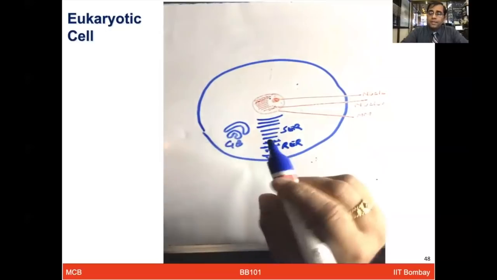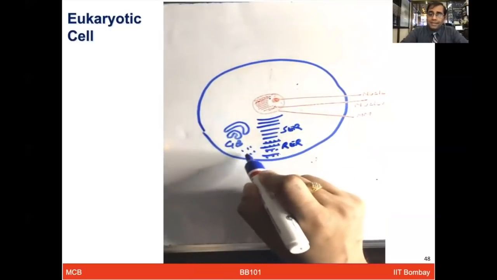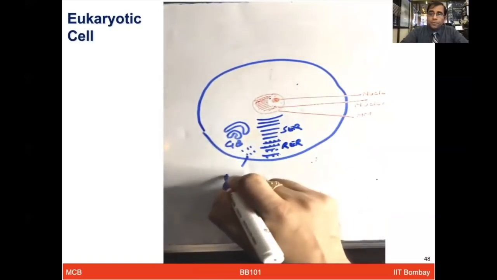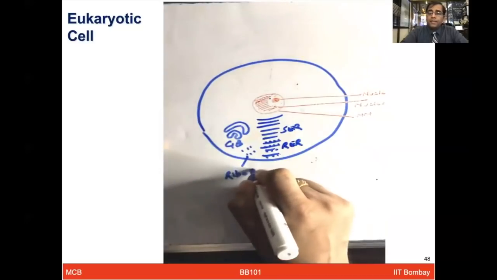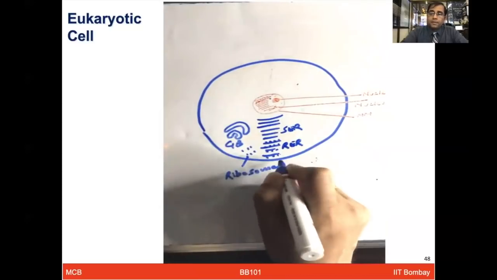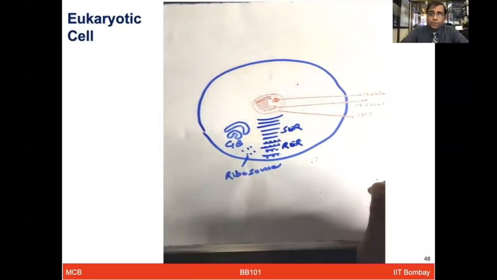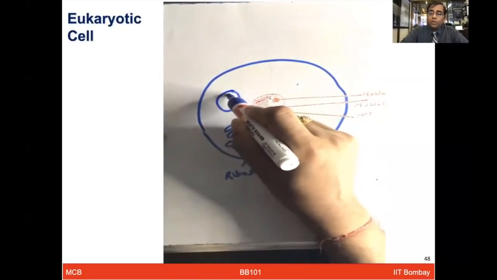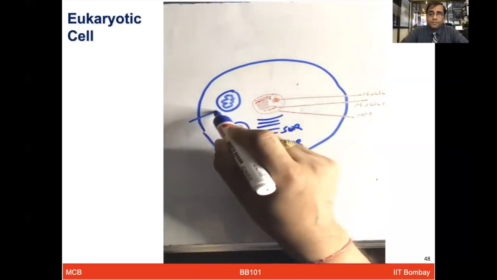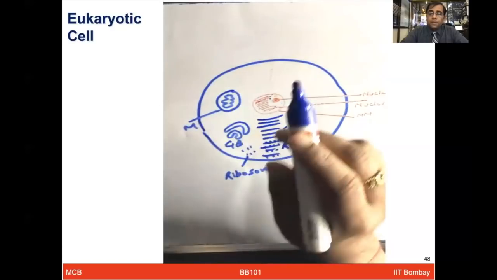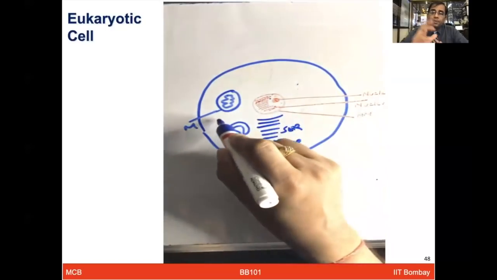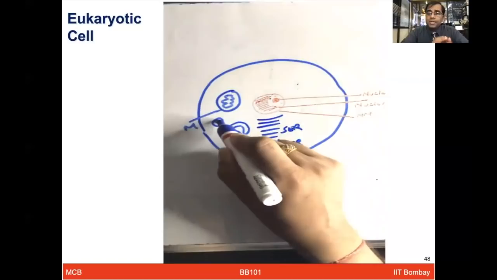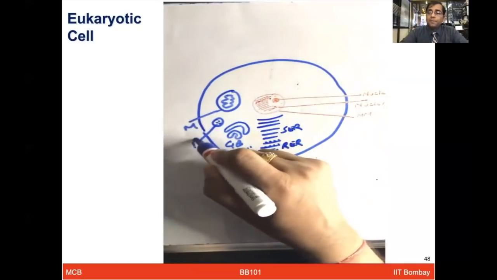Then we have these Golgi bodies or Golgi complexes, which also help in the transport of protein. And these ribosomes are the organelles that synthesize protein. We have the mitochondria, which is the ATP generation powerhouse. While most of the genes reside in the nucleus, there are a few genes which also reside in the mitochondria.